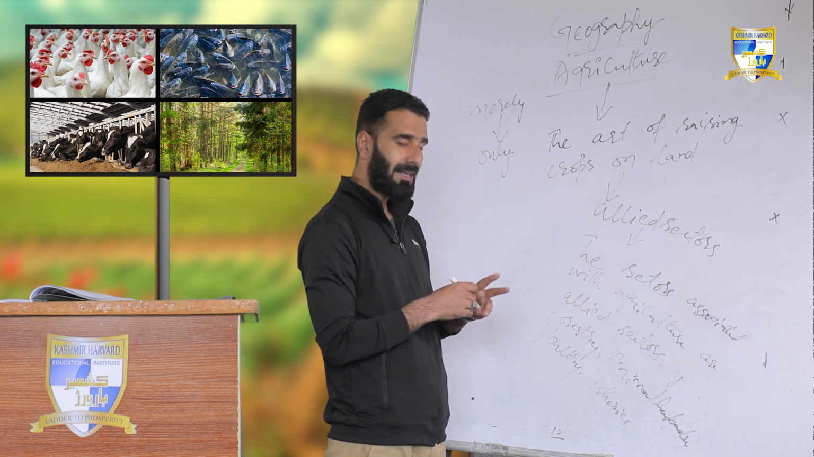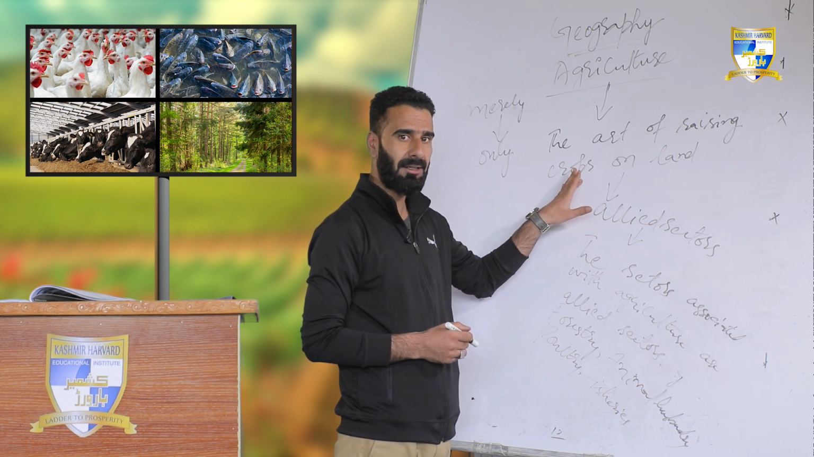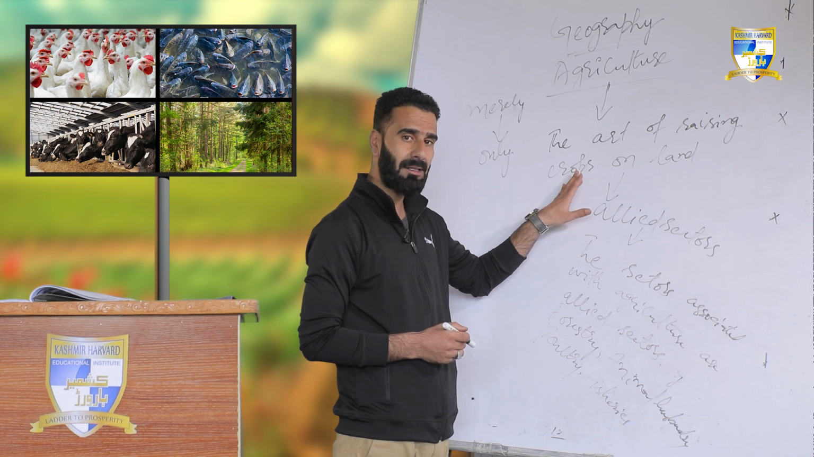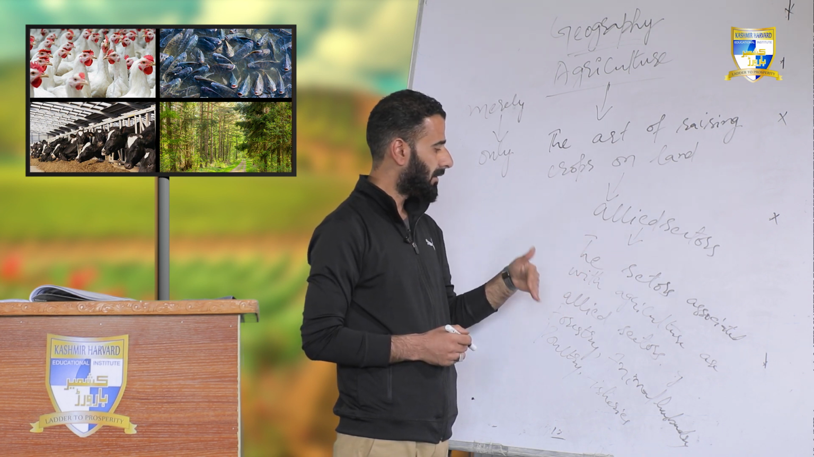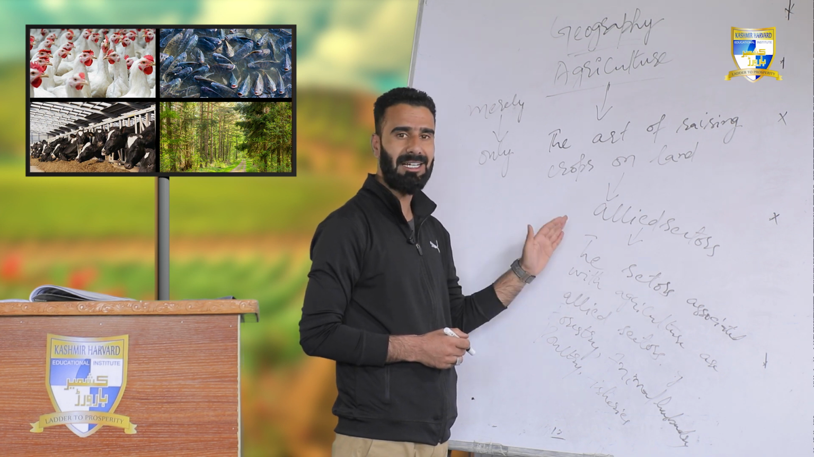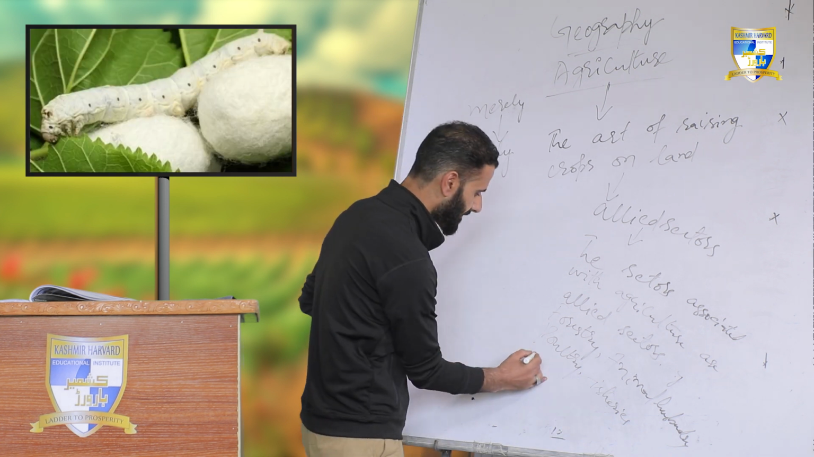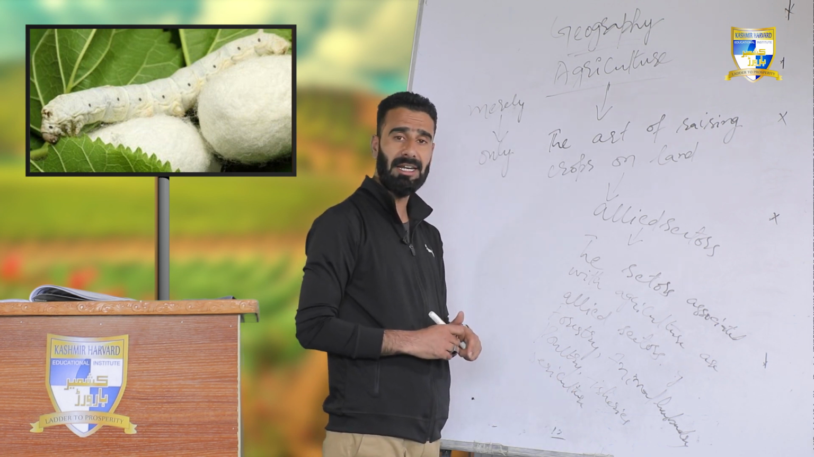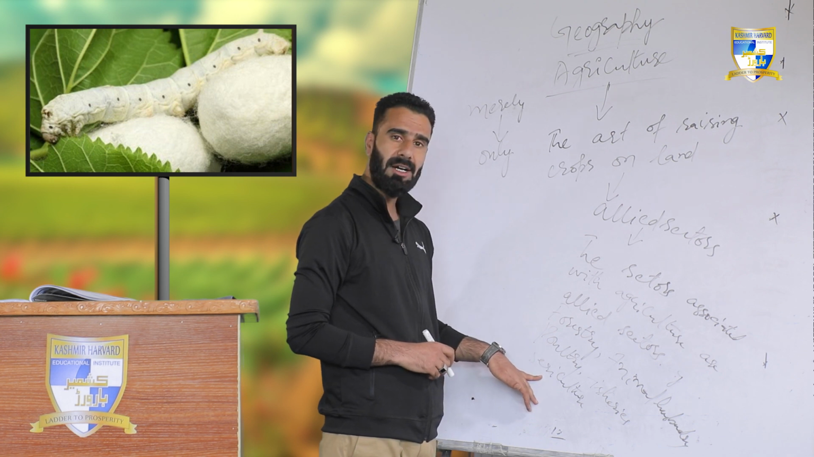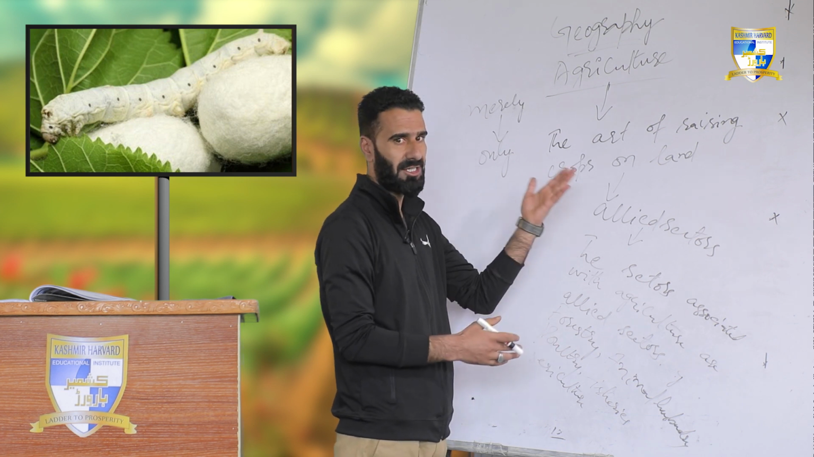So now we can say that agriculture is the art of raising different varieties of crops on land, but it does not only mean raising of crops, it also includes various elite sectors, and those elite sectors are the sectors which are associated with agriculture. For example, forestry, animal husbandry, poultry, fisheries, sericulture. Sericulture means the art of rearing silkworms for large scale production of silk. So these are all elite sectors of agriculture which are associated with it.